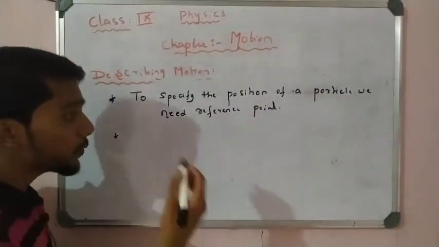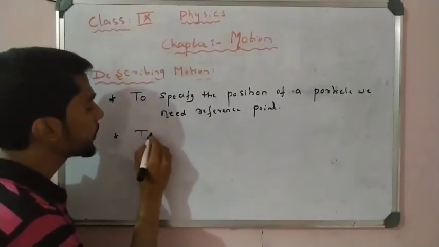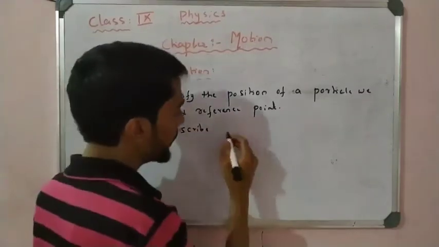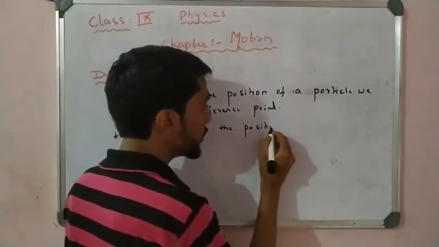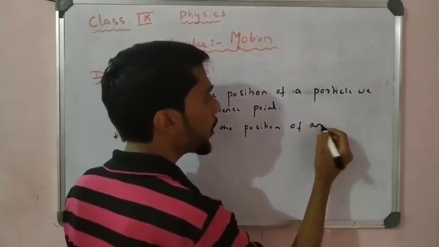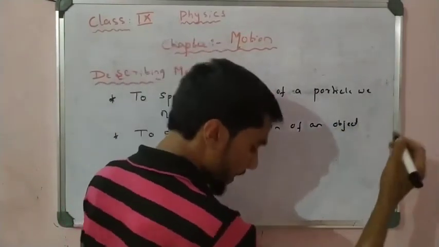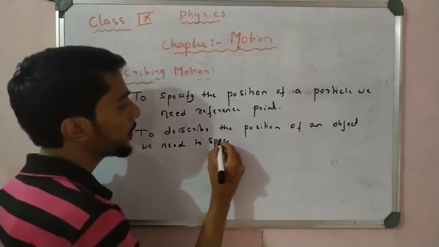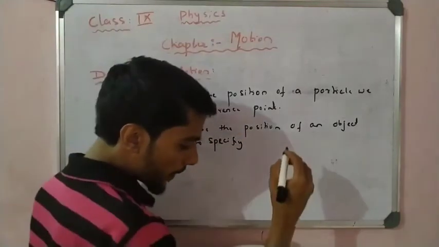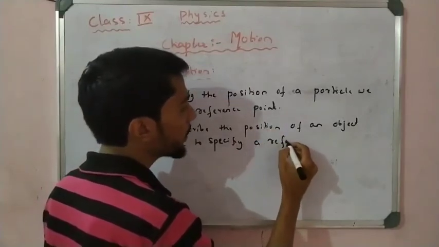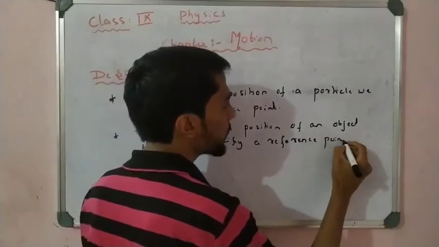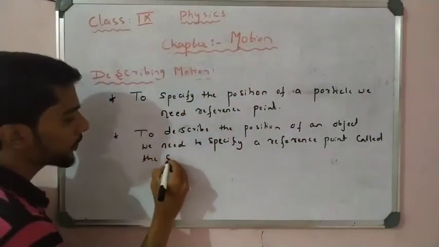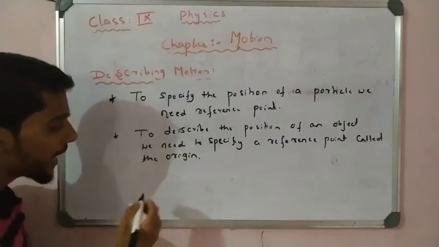What is the meaning? What is a reference point, also called the origin? So write down here, in this manner: to describe the position of an object or a particle, we need to specify a reference point, called the origin.